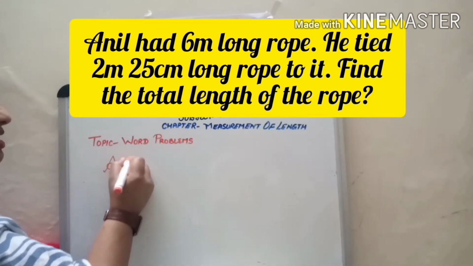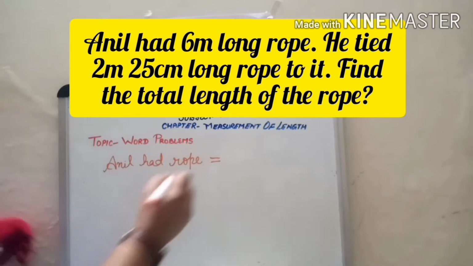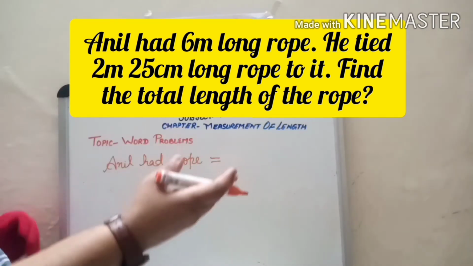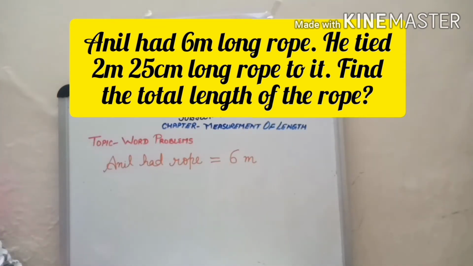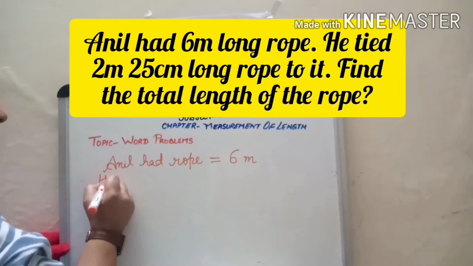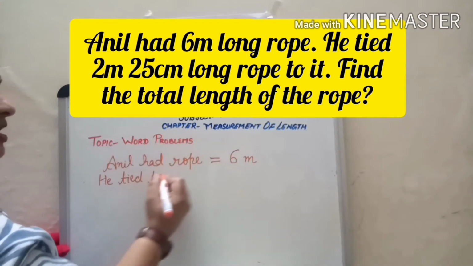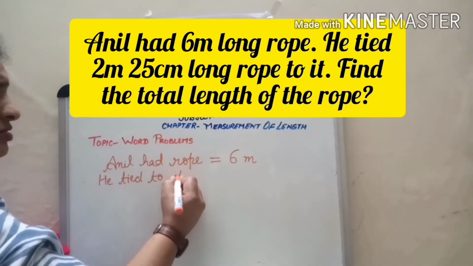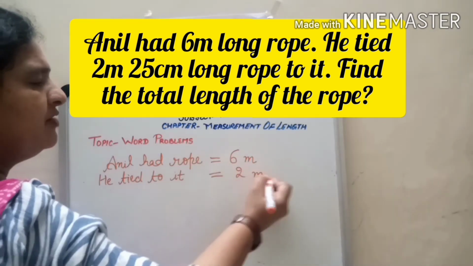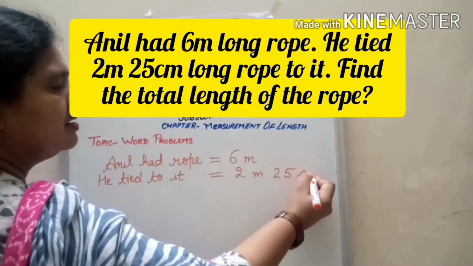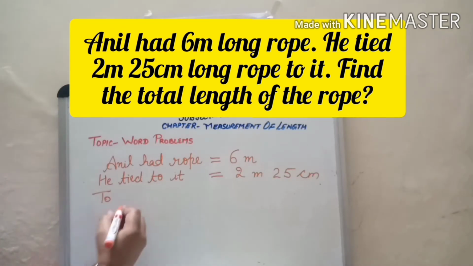Anil had rope. Only the digits, the numbers which are given, should be written after the equal to, that means to the right hand side of the equal to. 6 meter. Okay. Then he tied to it. As it is from the question, you can pick up the statement and write to it is equal to 2 meter 25 centimeter. Then the question is find the total length of the rope.